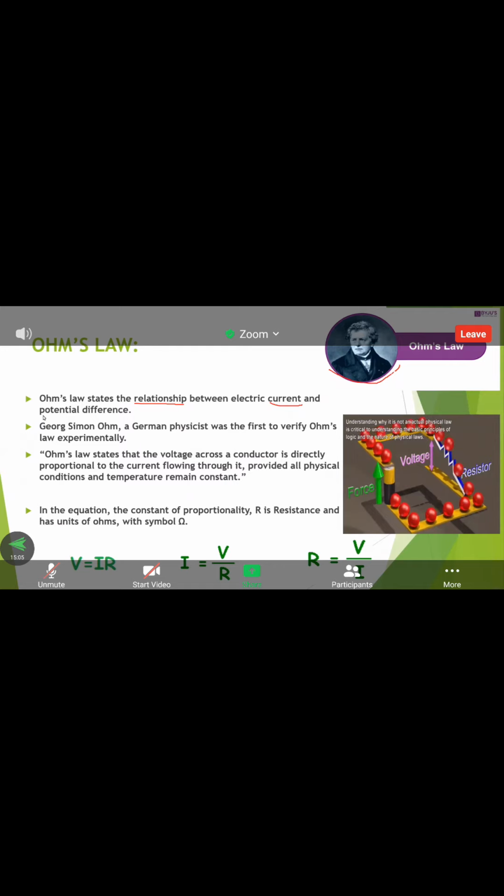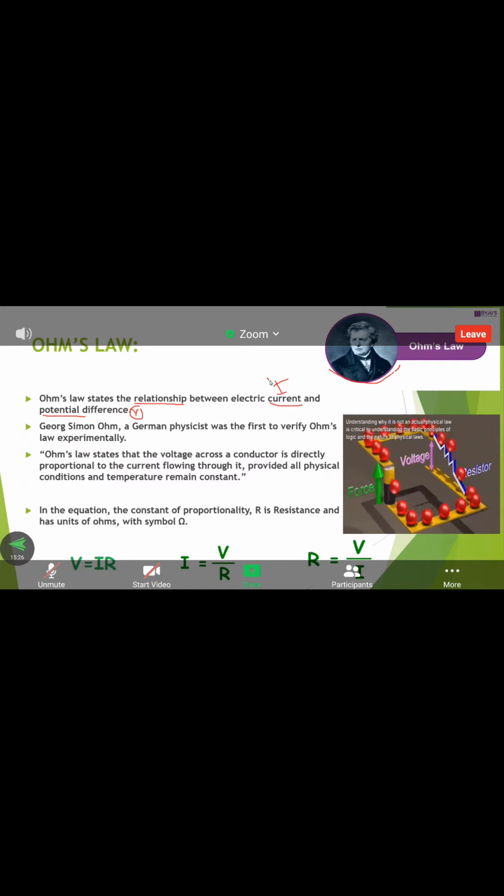Between current and voltage. Potential difference we call voltage. So it explains the relationship between the current I and the potential difference V. In any electrical circuit, they both exist.